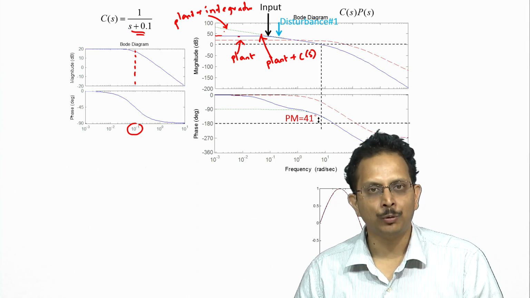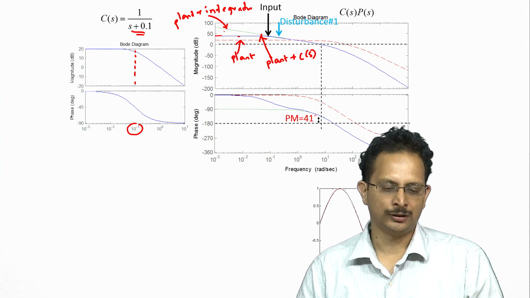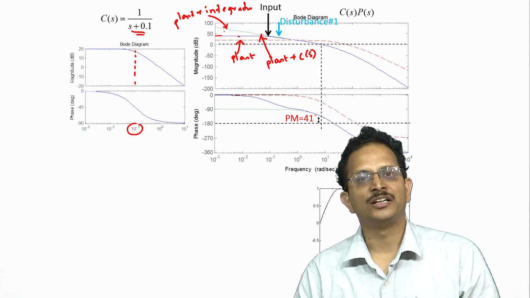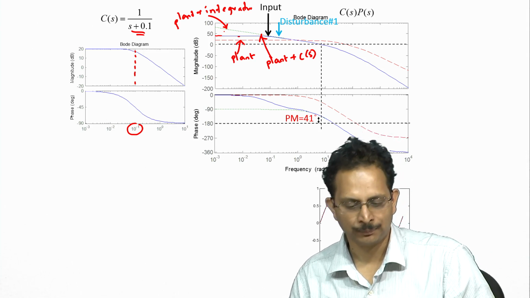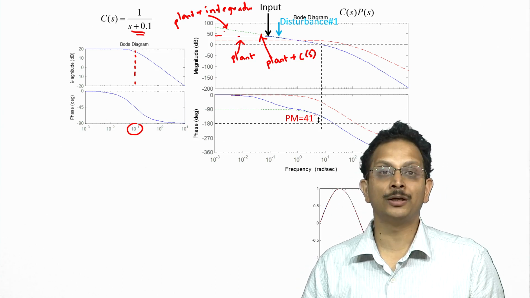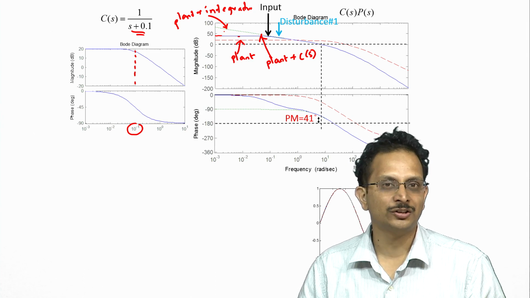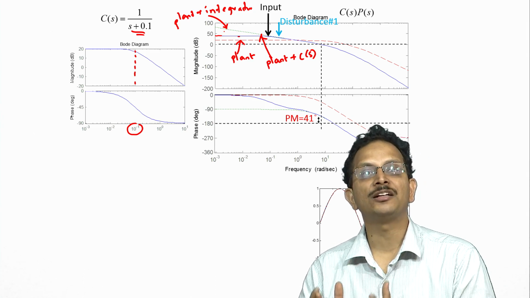The first point I want to make is that there is no unique solution to the problem of design of a control system. We saw that C of s is equal to 1 over s was a reasonably good design, and we were motivated to choose that as our controller structure because of the mathematical simplicity.